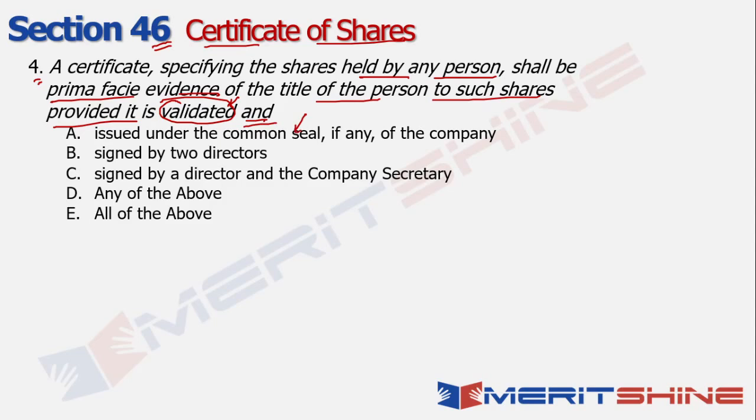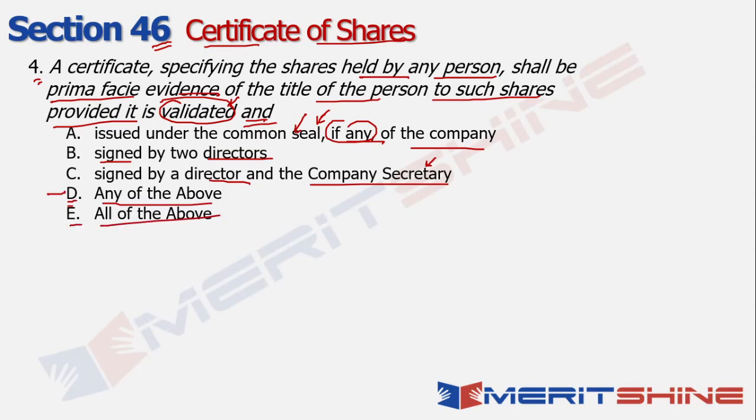Issued under the common seal, if any, of the company. Right? Earlier, the common seal was something which was mandatory, but with the latest rulings, it says common seal, if any, of the company. Then it says signed by 2 directors, and option C says signed by a director and the company secretary. So obviously the assumption here is that the company has appointed a company secretary as well, right? And option D says any of the above, and option E says all of the above.